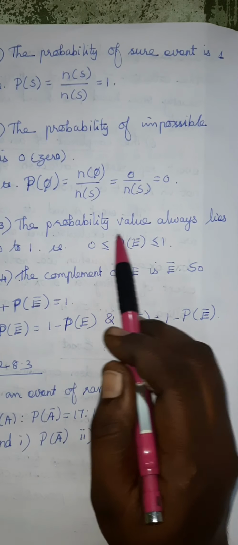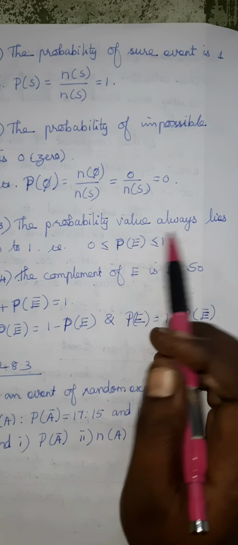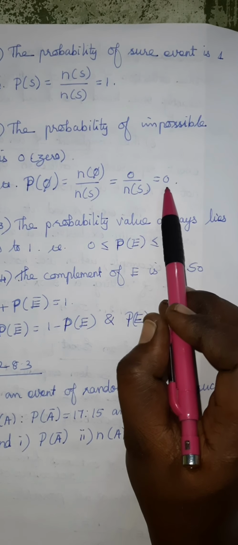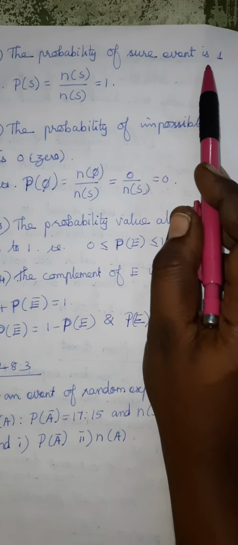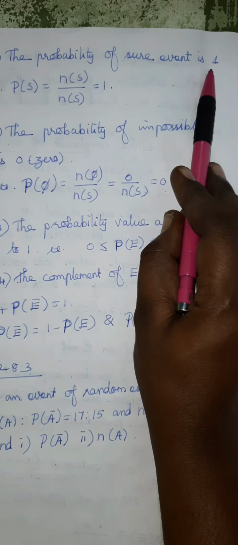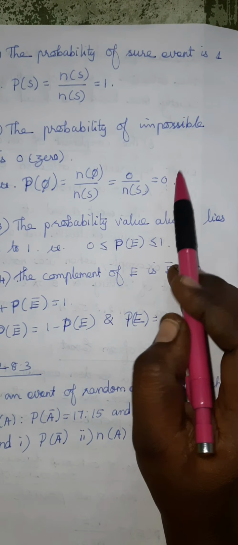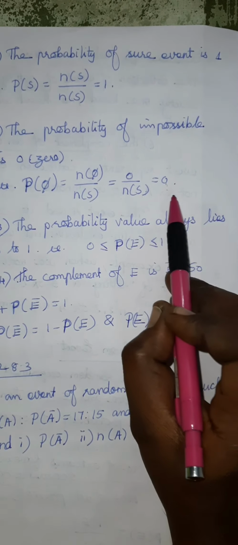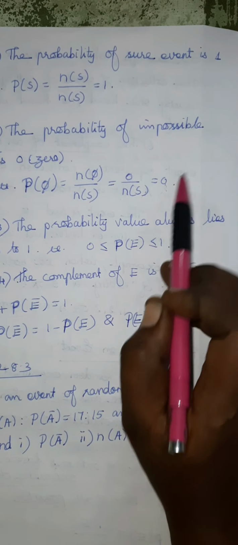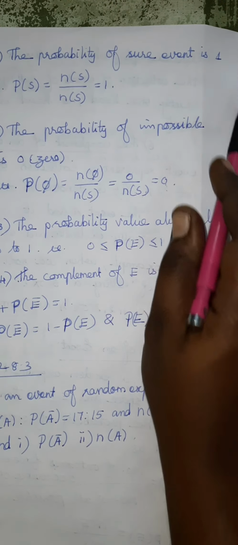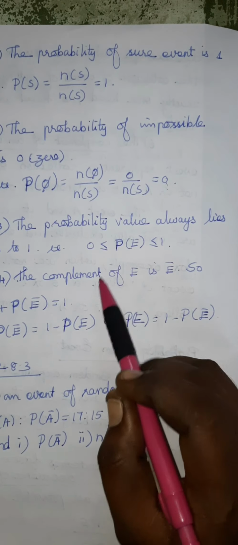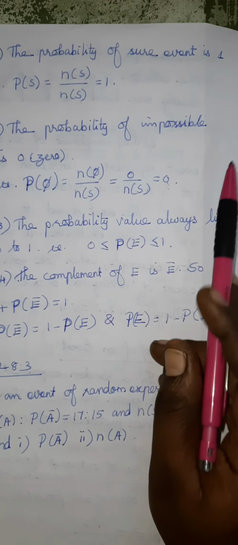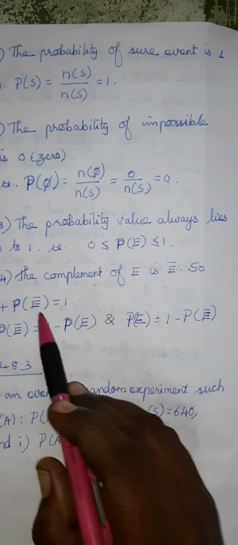Next, third one, the probability value always lies from 0 to 1. Since the impossible event is 0 and the sure event is 1, more than this we will not get. So this probability lies from 0 to 1. Minimum 0, maximum 1. You will not get a negative value or more than 1. That is the meaning. There is no chance of getting negative, and you will not get more than 1 also.